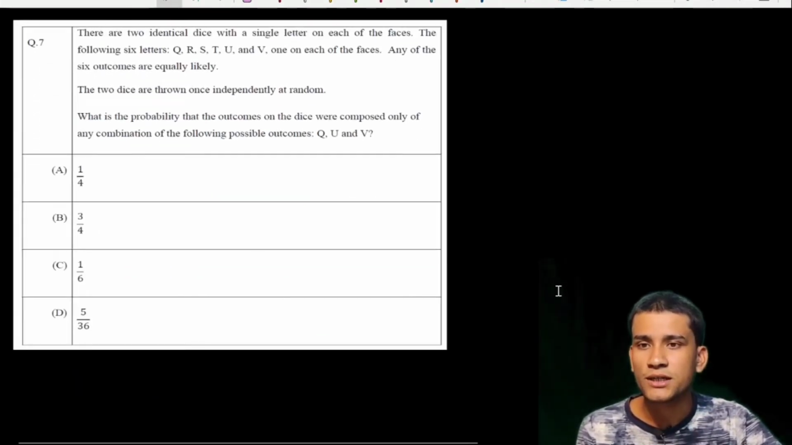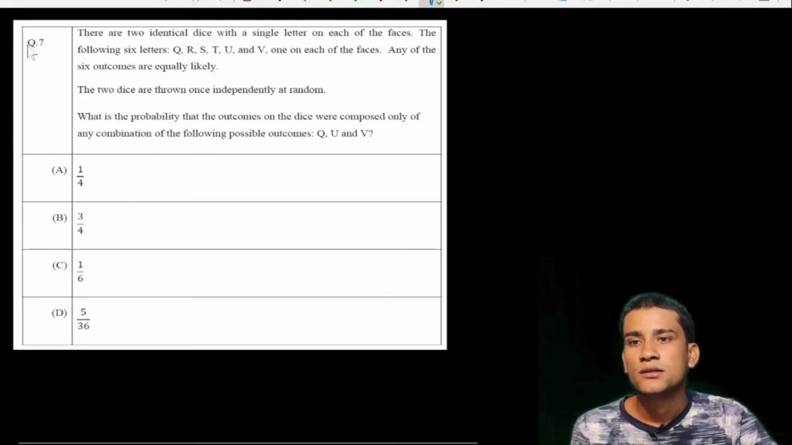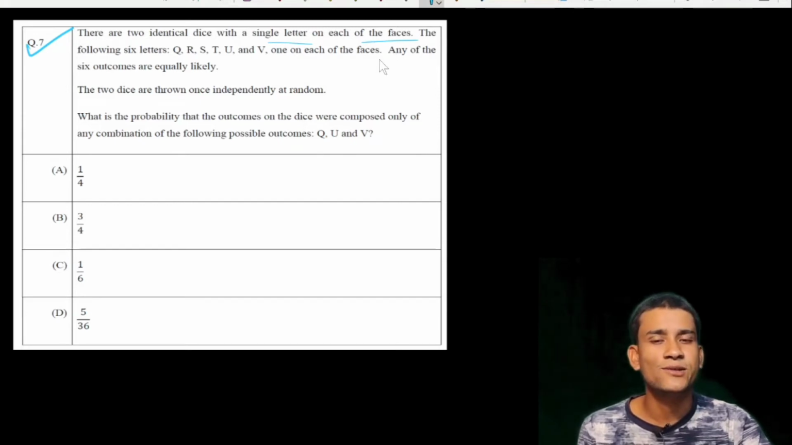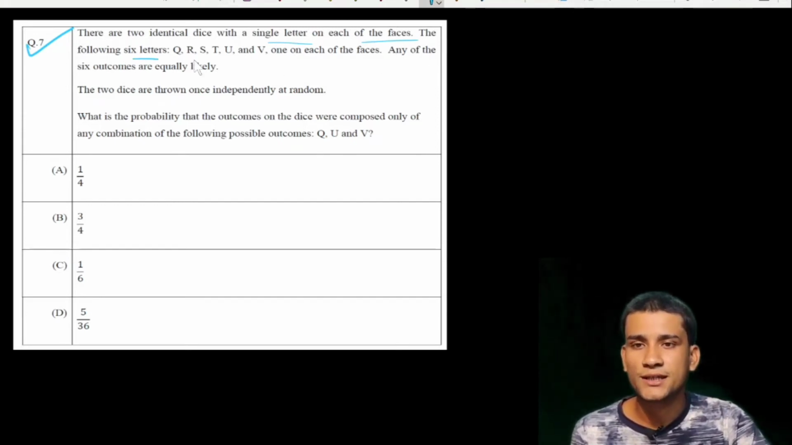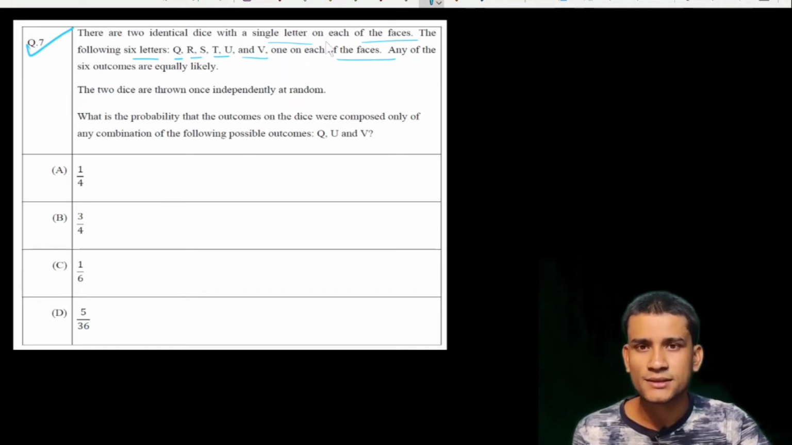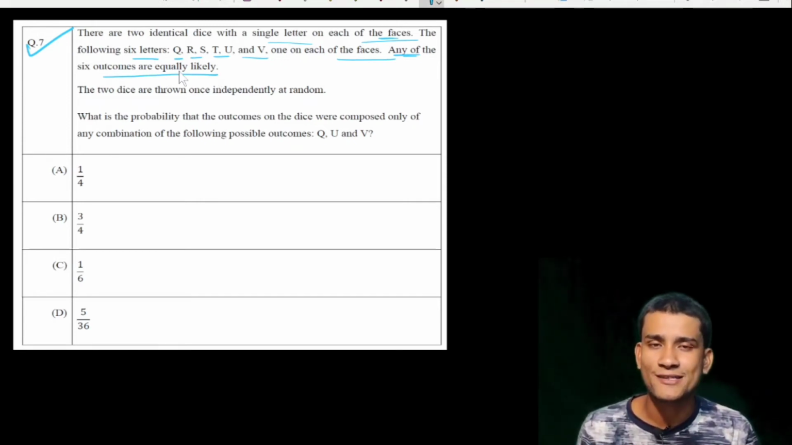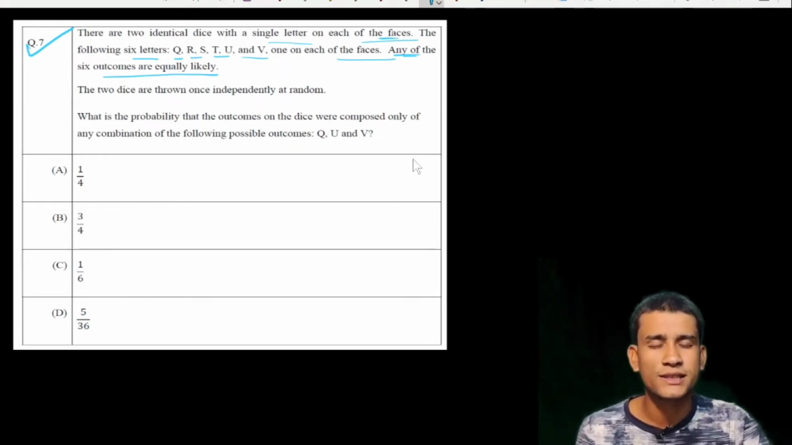Now go to the next question. The question says, question number 7, which is from probability. There are two identical dice with a single letter on each of the faces. So this is a very tricky but easy question. The following 6 letters Q, R, S, T, U, V, one on each of the faces of a dice. Any of the 6 outcomes are equally likely. If you assume a simple dice which has the numbers 1, 2, 3, 4, 5, 6 on its 6 faces, then this is also fine.